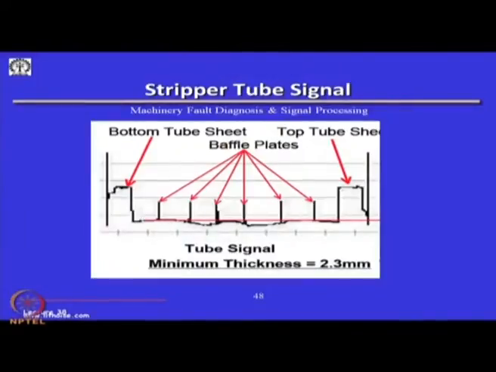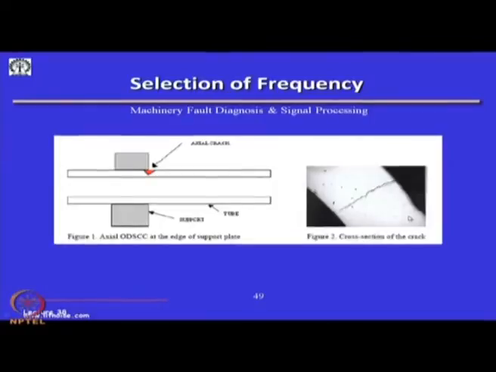A few things we have to keep in mind are the penetration depth, lift-off, and a good signal to noise ratio: the magnetic permeability, the depth of penetration, the frequency of the signal used to drive the eddy current, the diameter of the coil, and so on. This is another example depending on the crack. The cross section of the crack can be very easily detected by moving the eddy current probe. This can also be done.